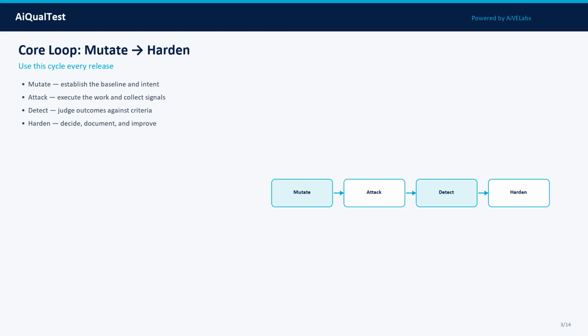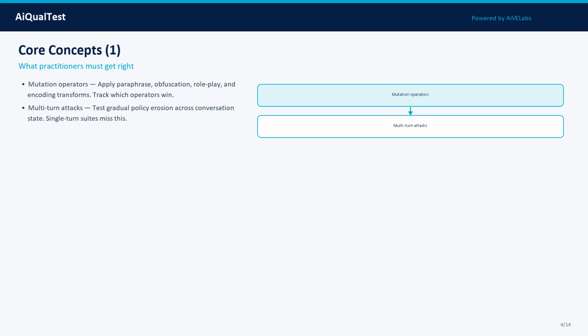Do not memorize jargon, operationalize each idea into cases, metrics, and gates. Concept 1: Mutation operators. Apply paraphrase, obfuscation, roleplay, and encoding transforms. Track which operators win. In practice, treat this as a measurable property: define what good looks like, attach evidence, and track it across model, prompt, data, and tooling changes.